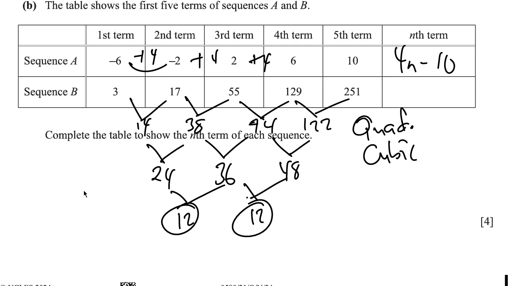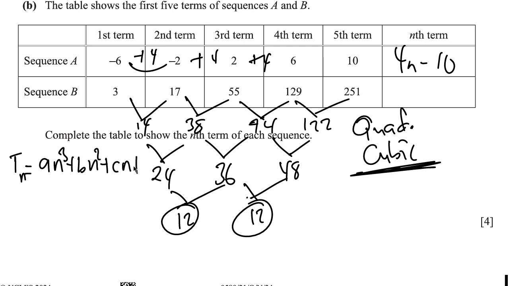So now, there are 4 important formulas you need to know. With this, it has shown us that it's a cubic sequence. And how does a cubic sequence look? The nth term of a cubic sequence is given by an cubed plus bn squared plus cn plus d.